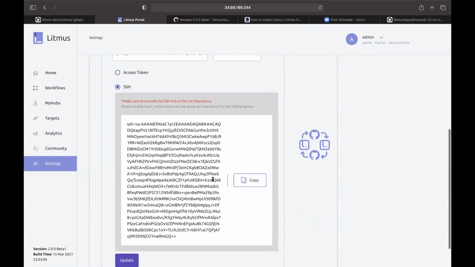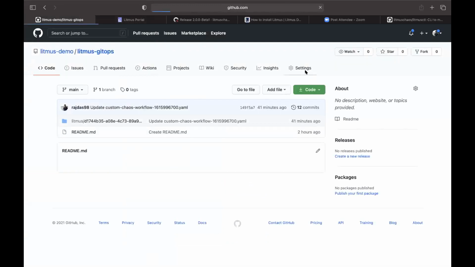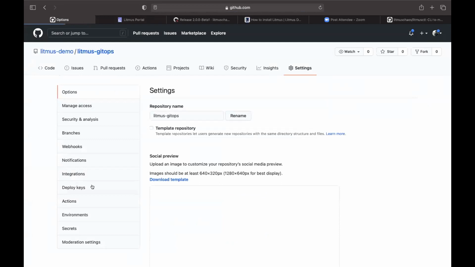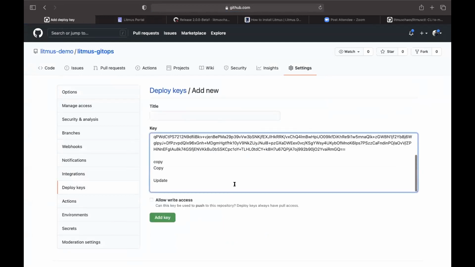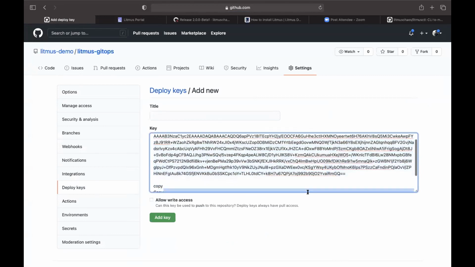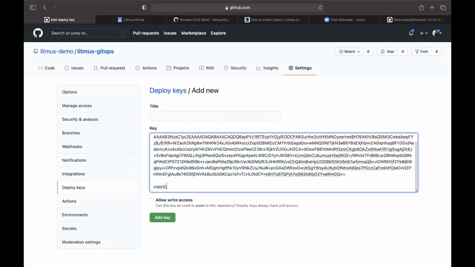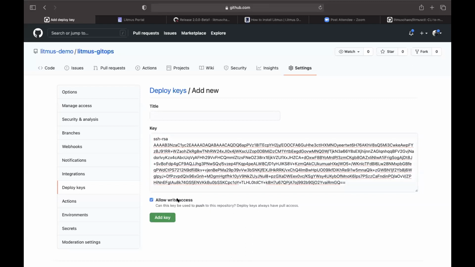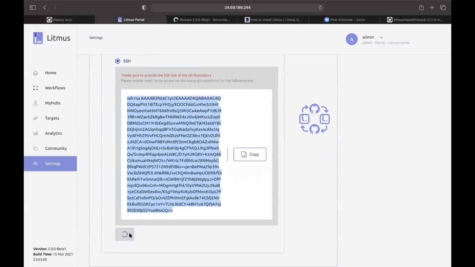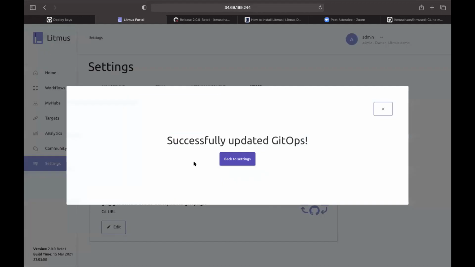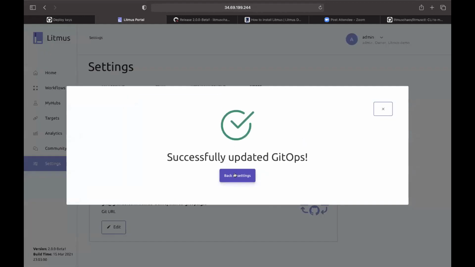For the SSH key, you have to copy and paste it in the deploy keys. Okay, hopefully it will work. Let's paste it and update it. Now it is successfully updated.